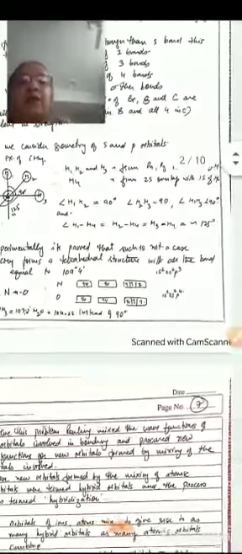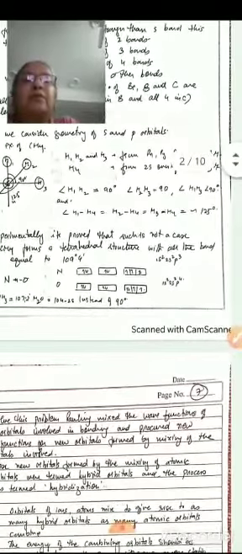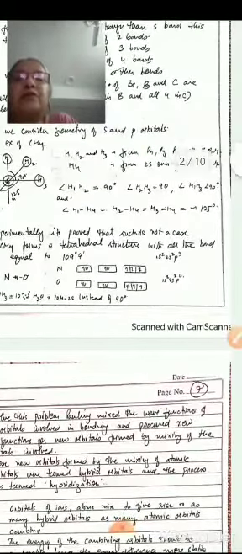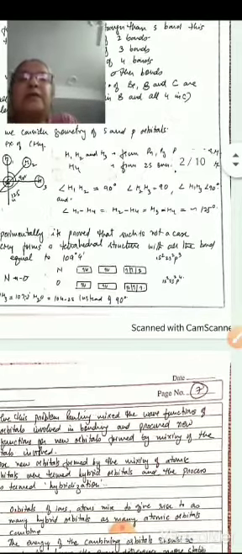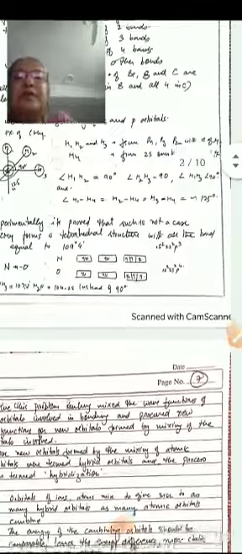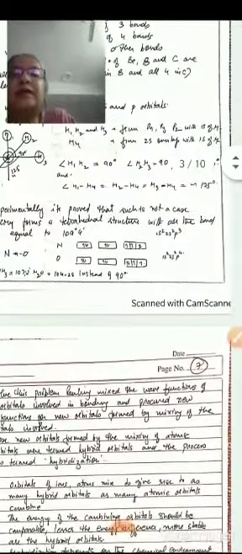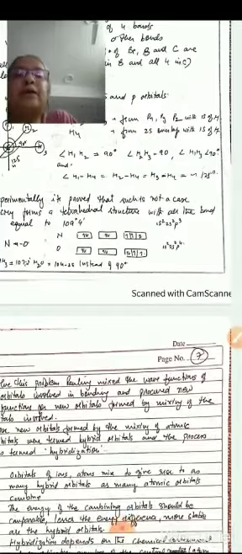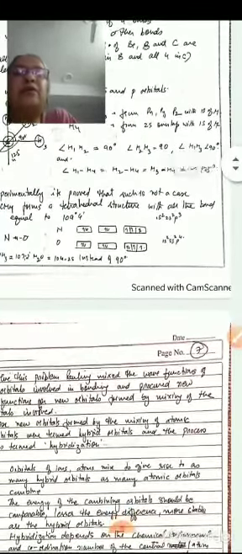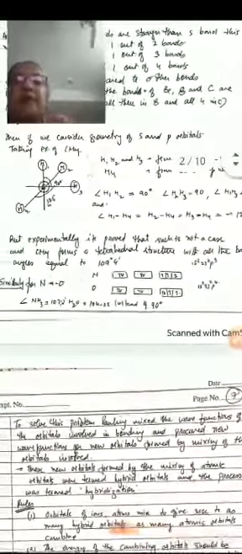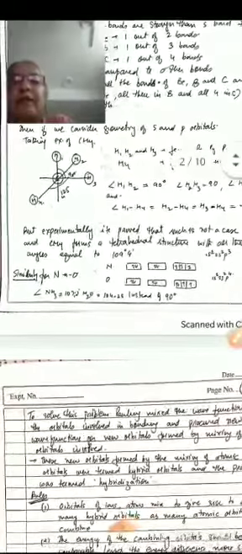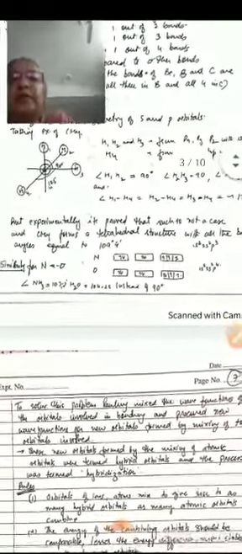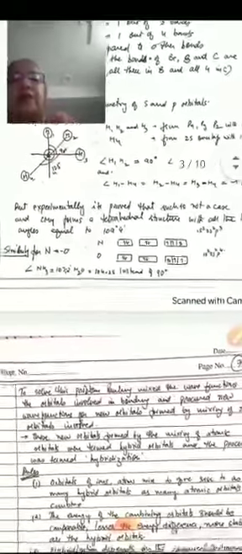Now if we consider the angles between all these hydrogen atoms, we see that the angle between H1 H2 is equal to the angle between H2 H3 is equal to the angle between H1 H3, which is equal to 90 degrees. Now if we consider the 4th hydrogen atom, we see that the angle between H1 H4 is equal to the angle between H2 H4 is equal to the angle between H3 H4, that is, all these angles are of 125 degrees. So CH4 would have two sets of angles, 90 degrees and 125 degrees, but experimentally it is proved that this is not the case, and CH4 forms a regular tetrahedron structure with all the bond angles equal to 109 degrees.